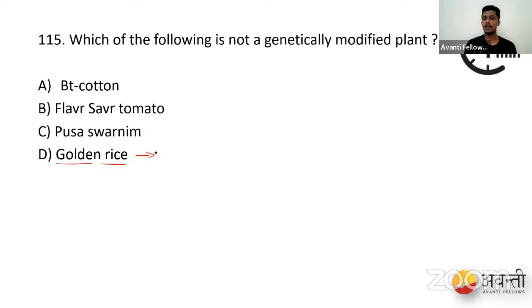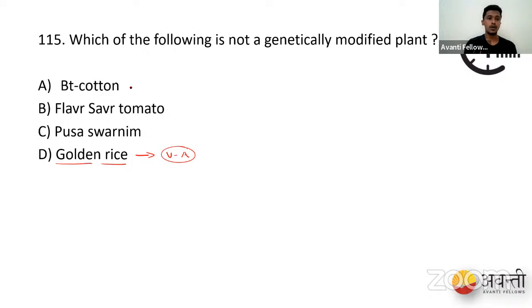Golden rice is a biofortified rice, which is a GMO, an example of genetically modified rice. Golden rice is the one enriched with vitamin A. People who have night blindness usually don't get enough vitamin A from milk, so many poor people go for rice. The gene that produces vitamin A is transferred into these rice plants, so it has to be genetically modified. It's not a hybrid plant.